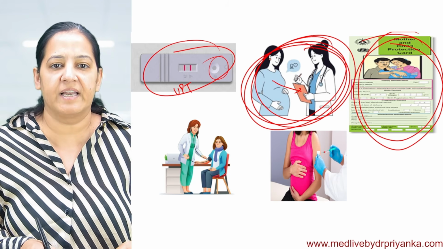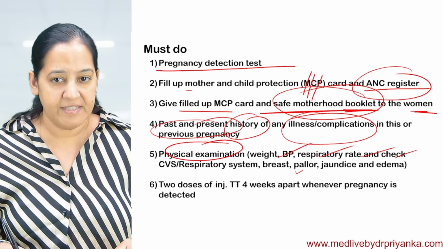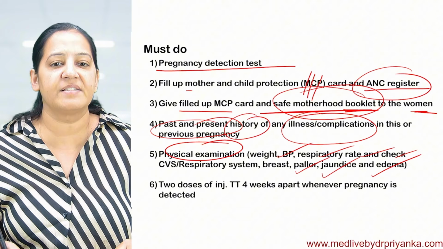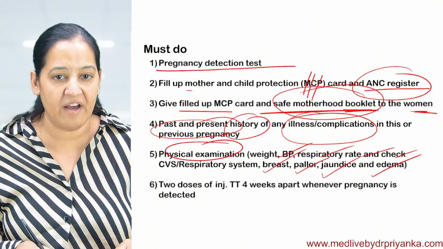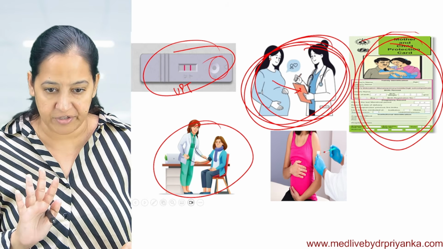I will do the physical examination: general, BP, height, weight, respiratory rate. Is there any pallor? Is there any jaundice? Is there any edema? I will examine the breast. I will see the respiratory system and CVS. I will do all the systemic examination as a doctor generally.